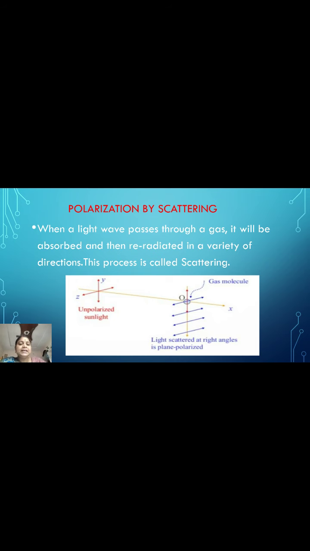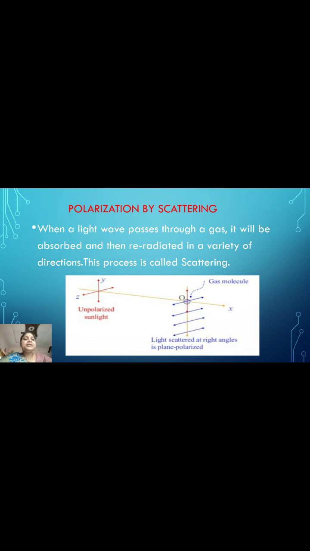So let us consider a gas molecule at a point. The electric field in the beam of sunlight sets the electric charges in the molecule into vibration. Since light is a transverse wave, the direction of the electric field in any component of the sunlight lies in the YZ plane, and the motion of charges takes place in this plane.